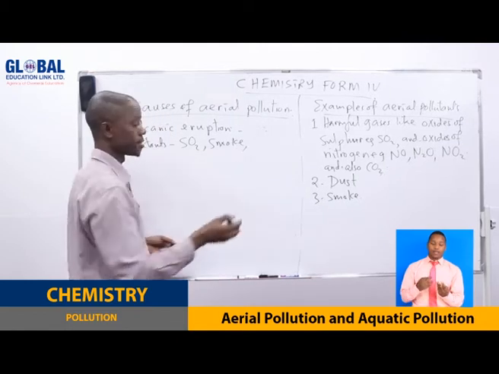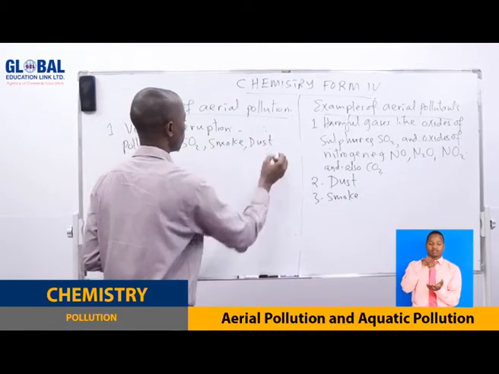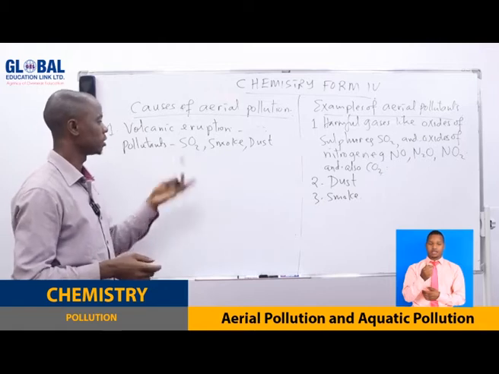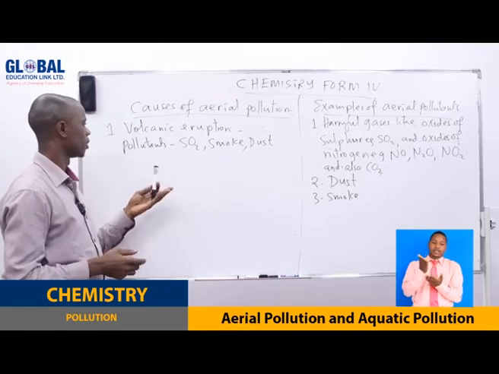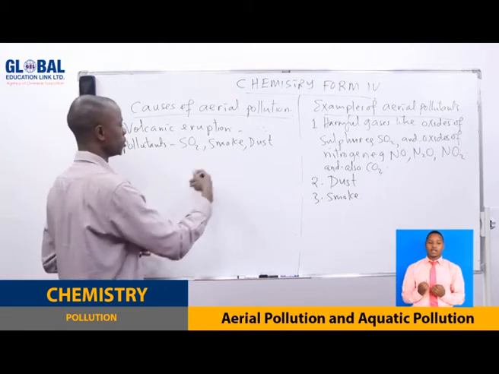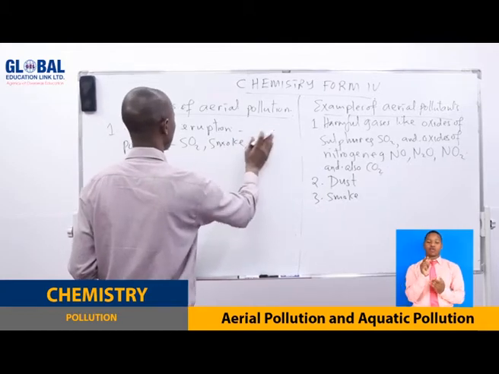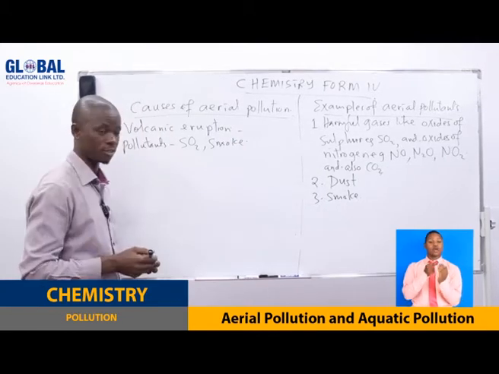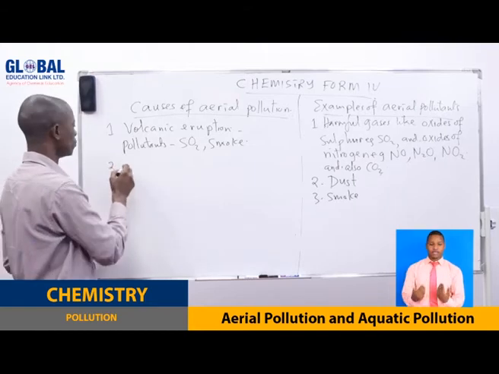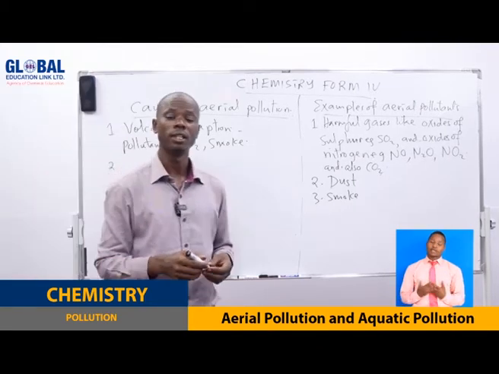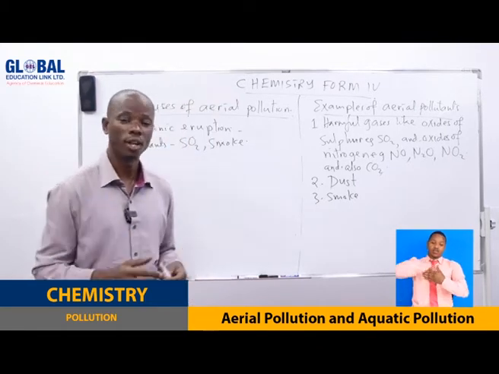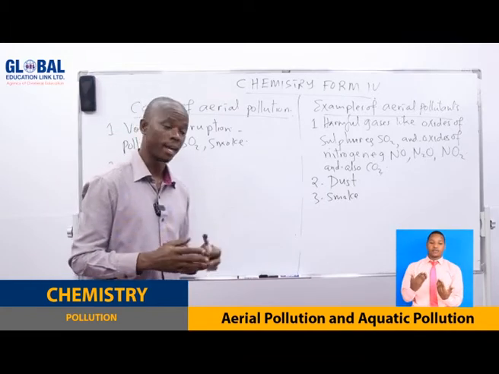Also, dust can be given out. So these are some of the pollutants from volcanic eruption, a few to mention. You can mention some more. When these are introduced into the Earth's atmosphere or in air, they pollute the air.